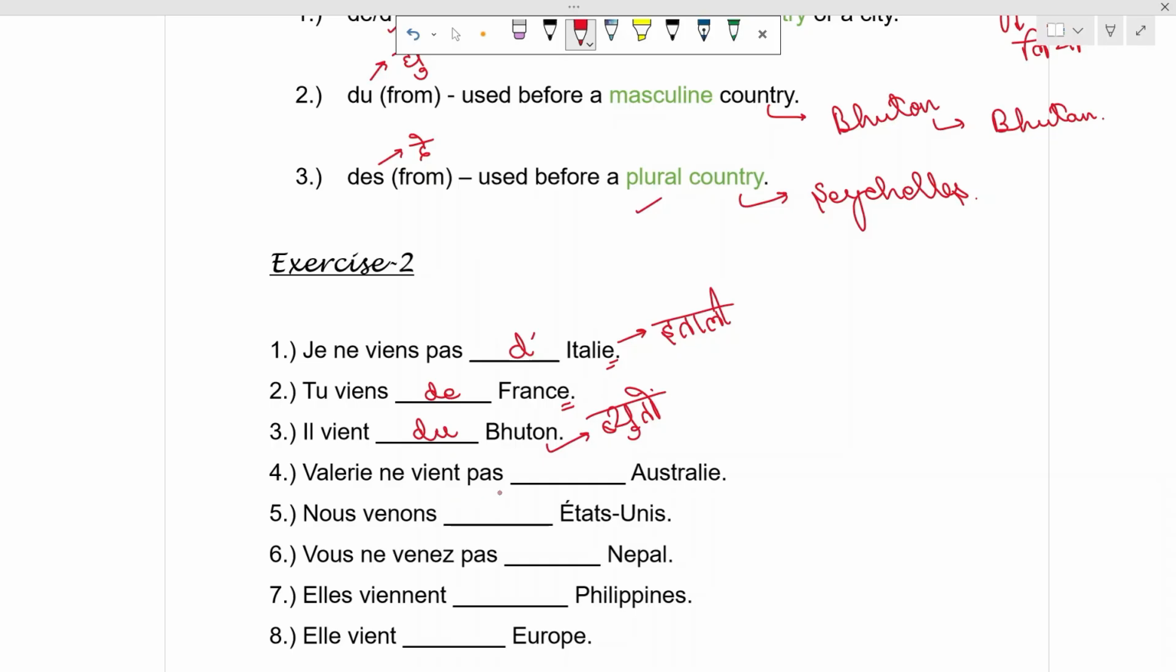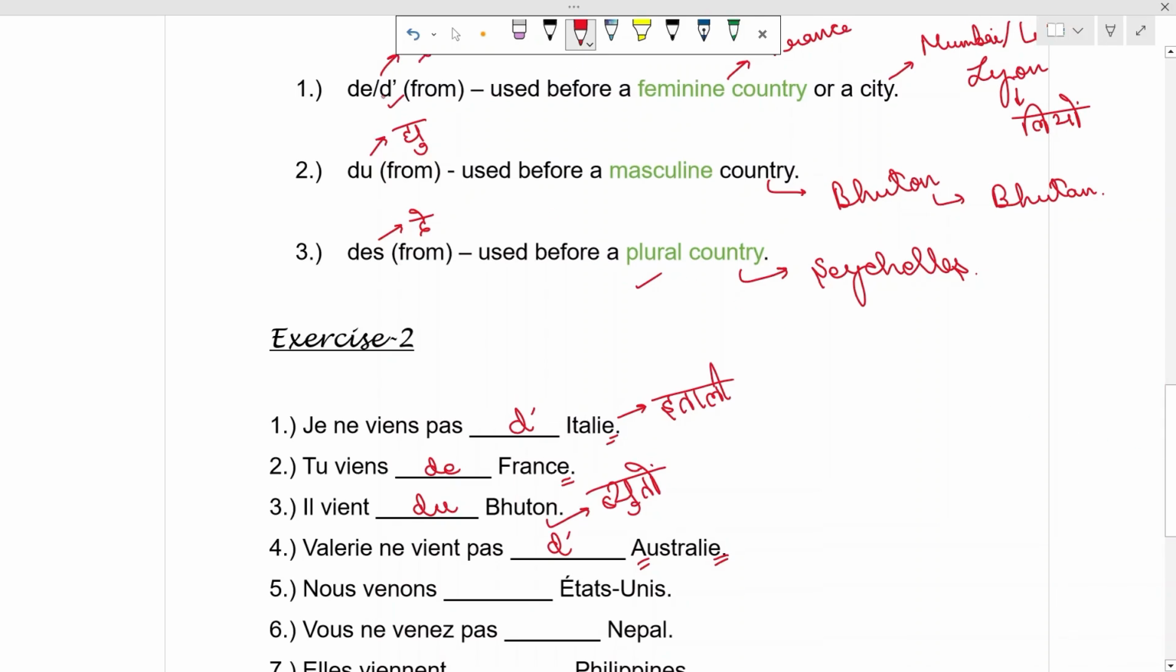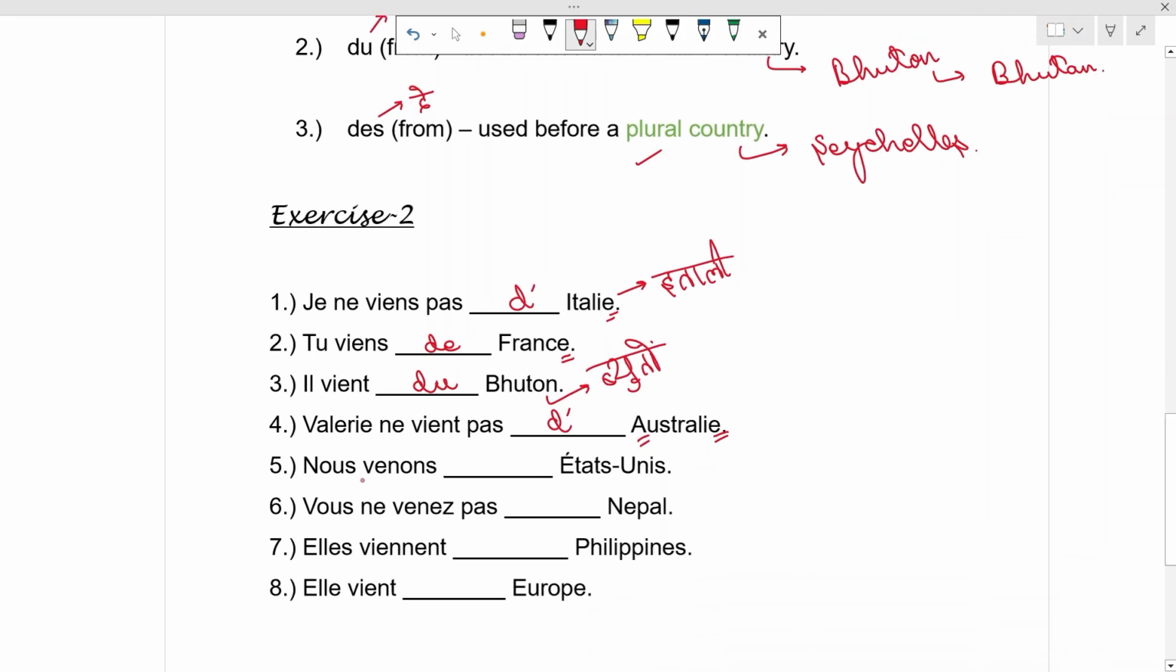Valérie ne vient pas Australie. It is ending with e, so it is a feminine country and it is starting with a vowel A. So we will use d apostrophe, which is the first type of preposition. D apostrophe is used with a feminine country. Fifth one, nous venons dash États-Unis. So here, this is a plural country. We will use des. Nous venons des États-Unis because of the liaison rule. S will get connected with this E and the pronunciation is des États-Unis.